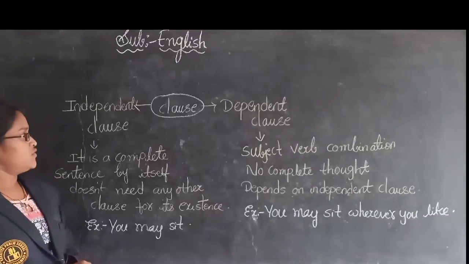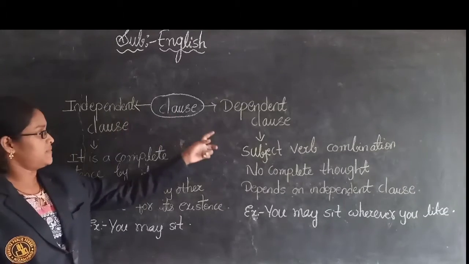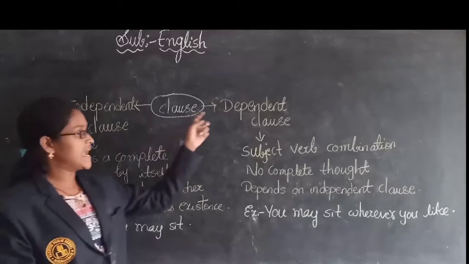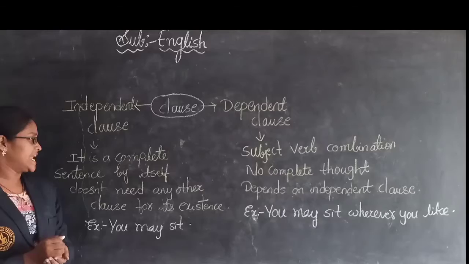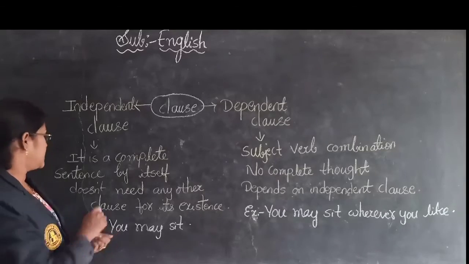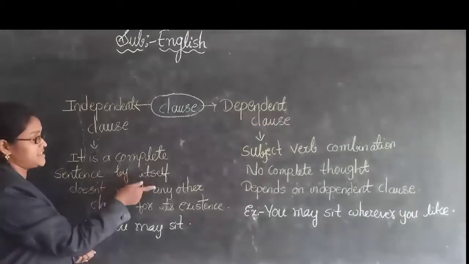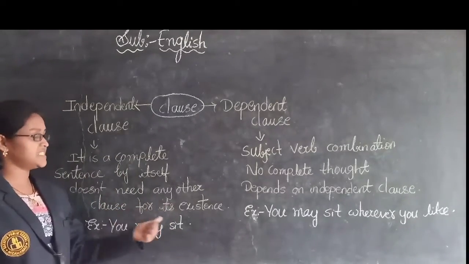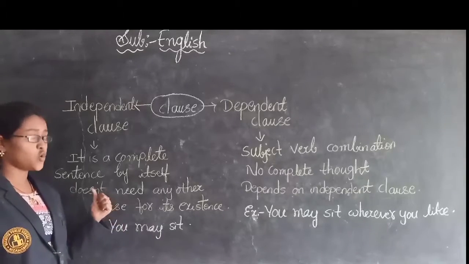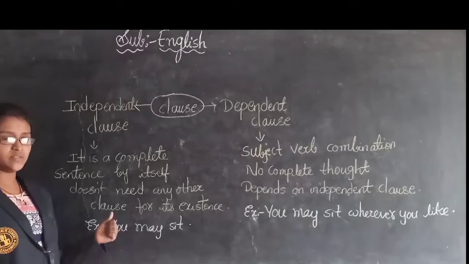Okay, children. Now, depending on the usage, clause is divided into two types. What are they? Independent clause and dependent clause. Let us see, children, what is an independent clause. An independent clause is nothing but a complete sentence by itself. It does not need any other clause for its existence. It has its own meaning and does not depend on any other clause.